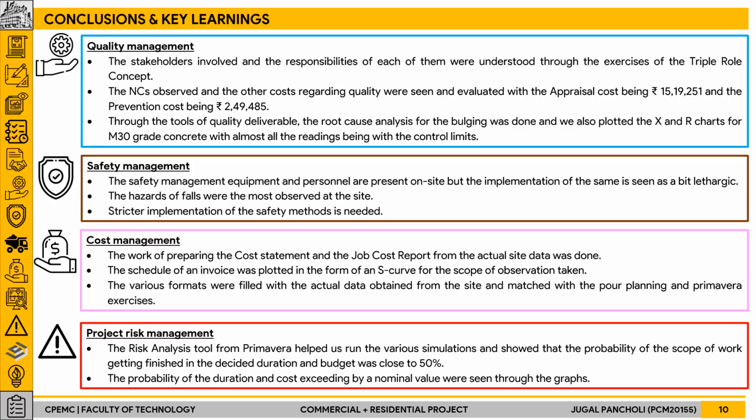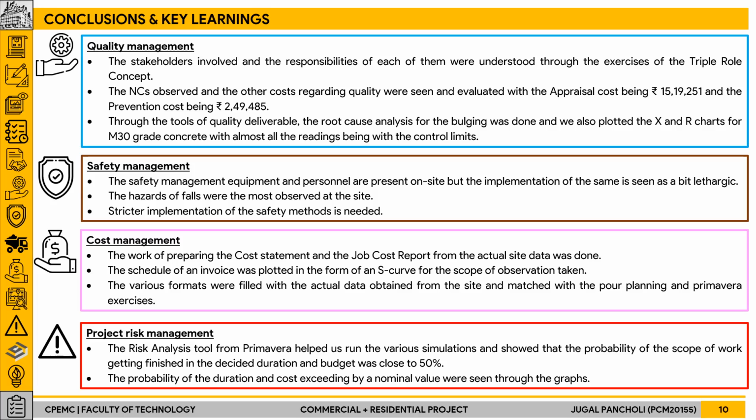Now talking about the conclusions and key learnings through these various exercises. From quality management, the roles and responsibilities of various stakeholders involved in this project were understood. The costs associated with the quality of the project, like the appraisal cost, prevention cost and deviation cost, were calculated. In tools of quality, the Pareto chart and the control chart were prepared, and the cause and effect diagram for the causes of bulging was also prepared.